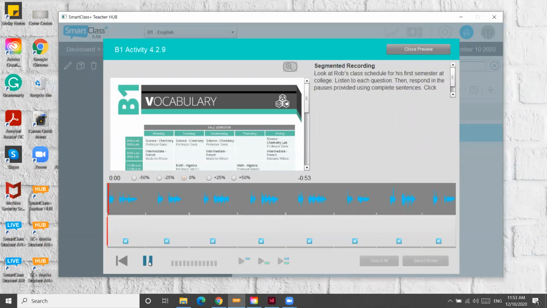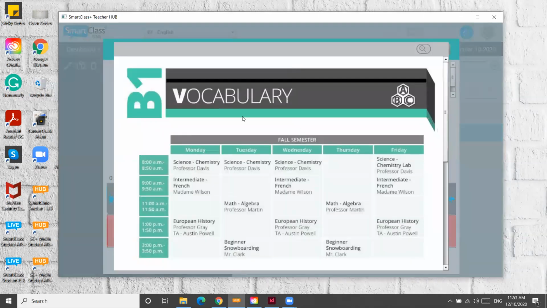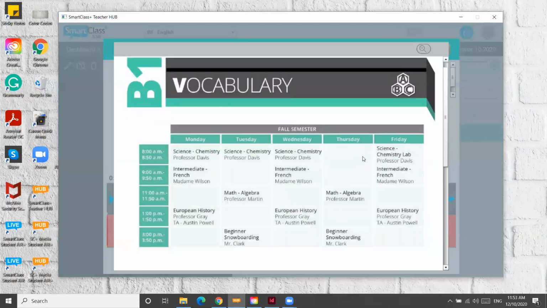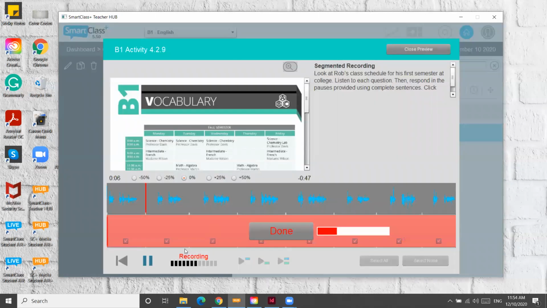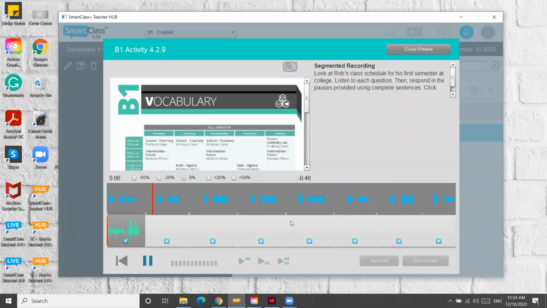Number 1. How many classes does Rob have on Thursdays? I'm going to click in here, and then I can see this, and I look, oh, Thursday, 2. 2. Rob has 2 classes on Thursday. Done, and that's when I move on to the next question.